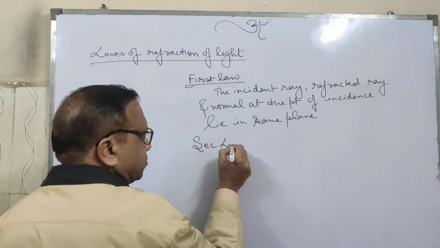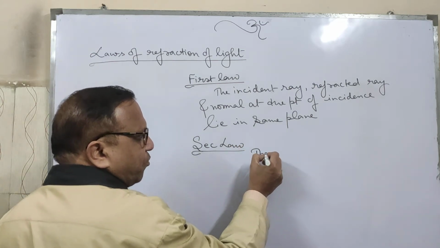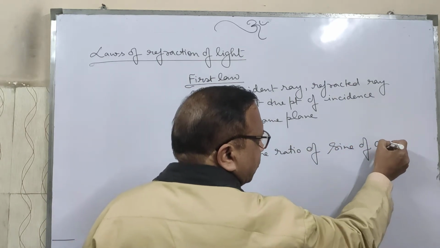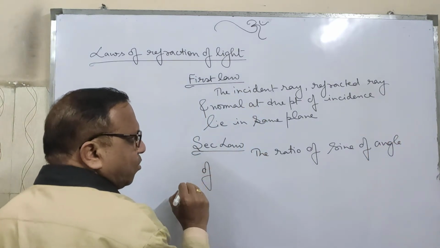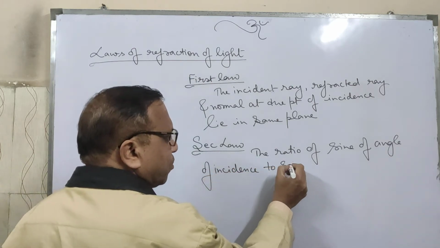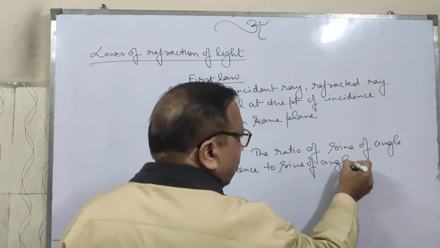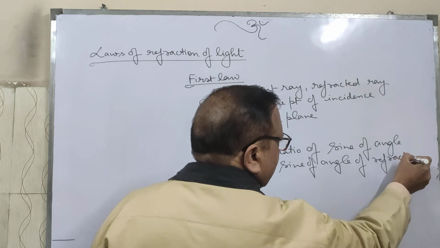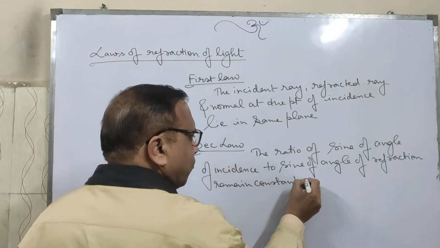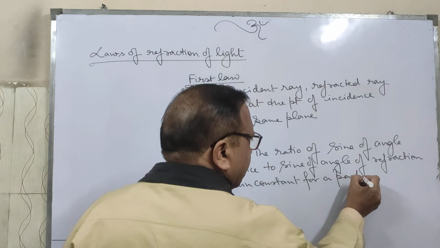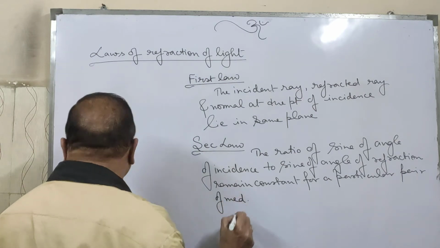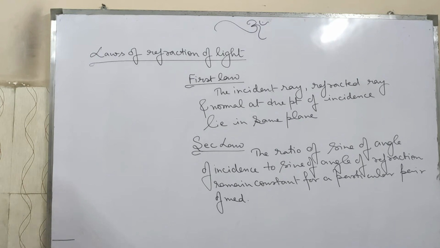Second law: the ratio of sine of angle of incidence to sine of angle of refraction remains constant for a particular pair of media.